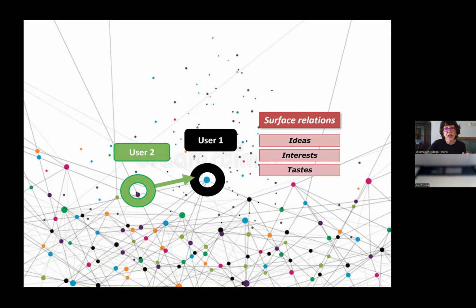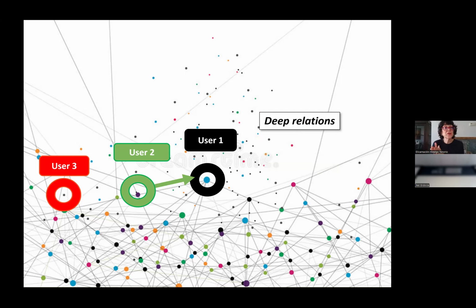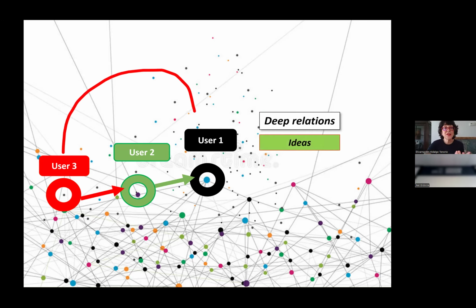This is a surface relation. A deep relation is something different. We have this user three here who is interacting with user two, again replying, retweeting, liking their comments. But if they do that, they probably at the same time are sharing ideas, interests, and tastes with user one.